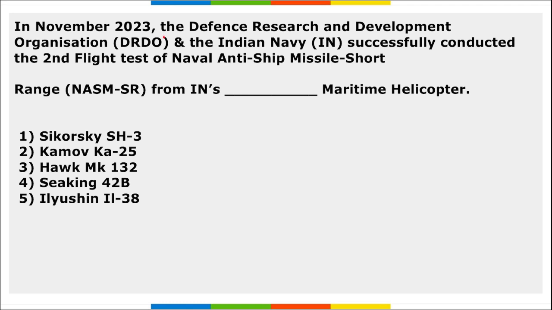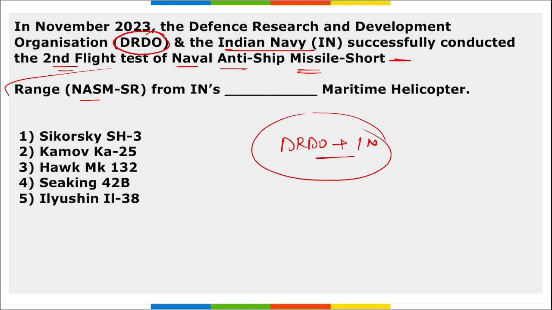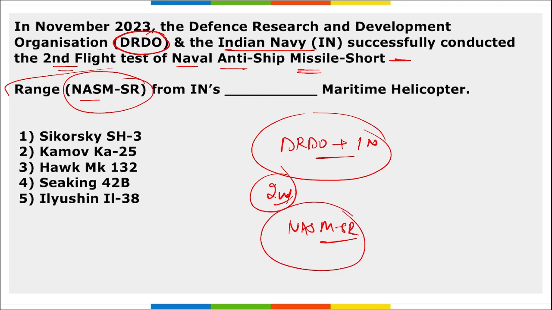Next, in November, DRDO and Indian Navy, they successfully conducted the second flight test of naval anti-ship missile short range. This will be here only corrected, right? So, DRDO and Indian Navy, they successfully conducted the second flight test of the naval anti-ship missile short range, that is NASM short range, that was from Indian Navy's maritime helicopter.